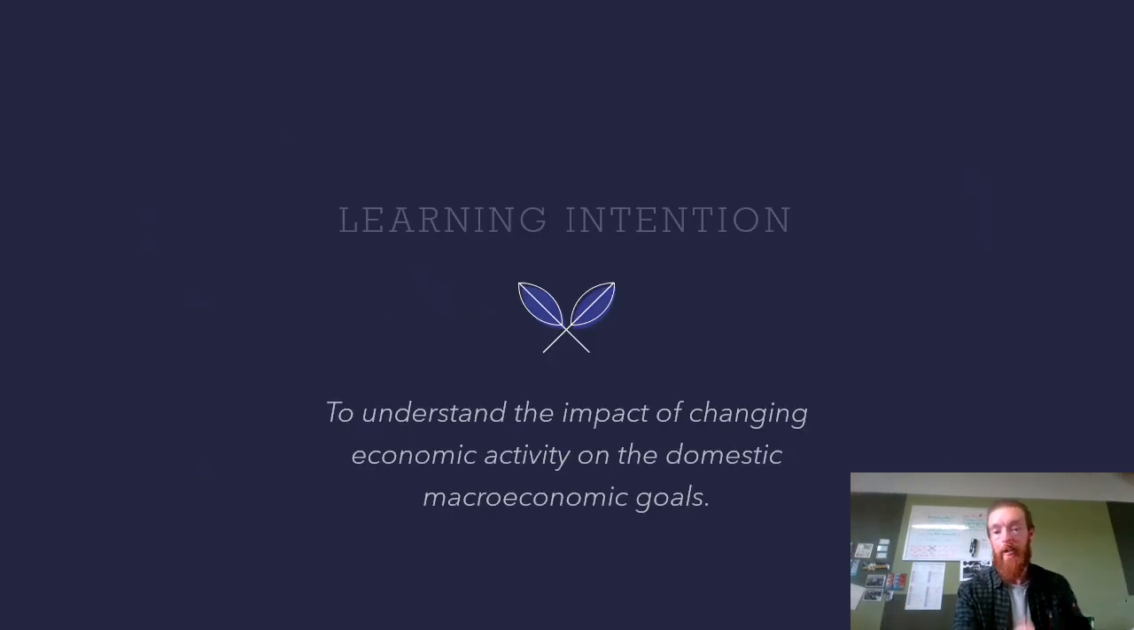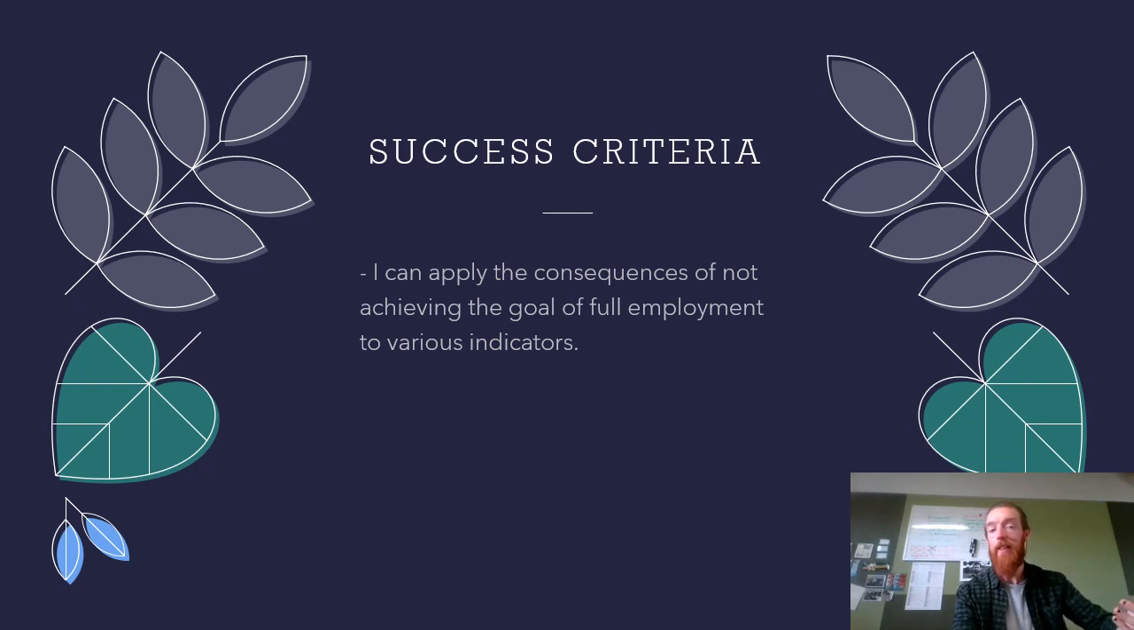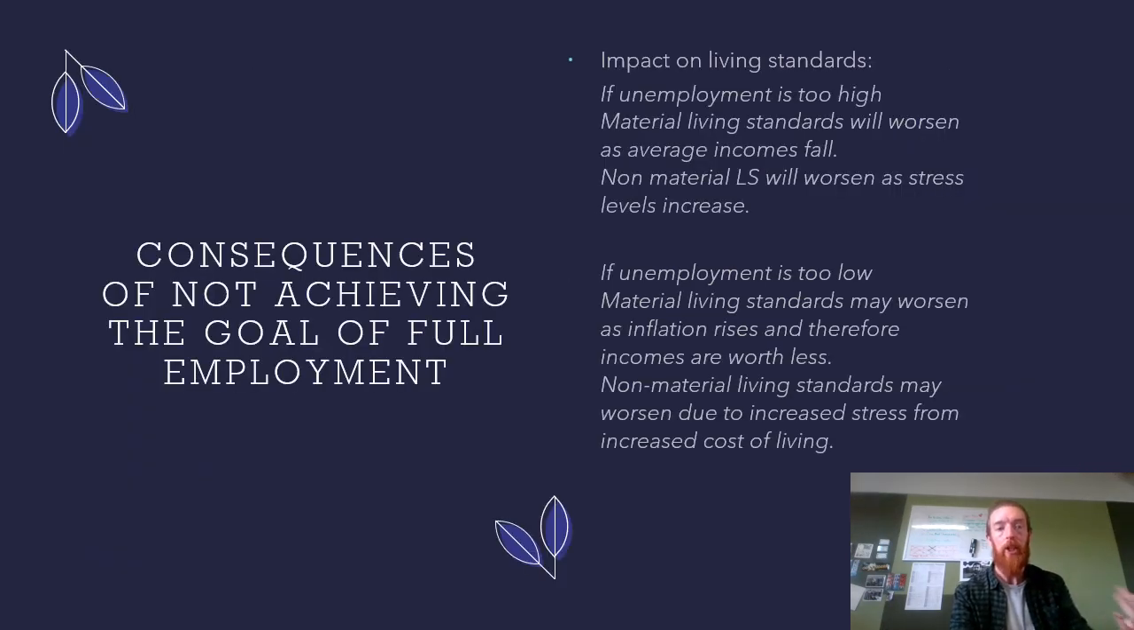So I'm learning attention, as it has been the whole time, to understand the impact of changing economic activity on domestic macroeconomic goals, so how changes to the unemployment rate then impact other parts of the economy. So our success criteria today is that you can apply the consequences of not achieving the goal of full employment to various other indicators.